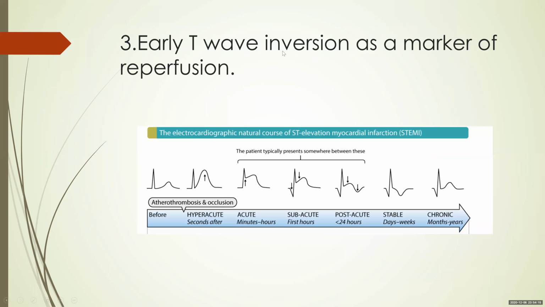Third point is early T wave inversion as a marker for reperfusion. MI usually has a definite evolutionary pattern with hyperacute T waves, ST elevation, formation of Q wave, subsequently Q, ST elevation and T inversion. Finally, the ST comes down and lastly the T becomes upright.